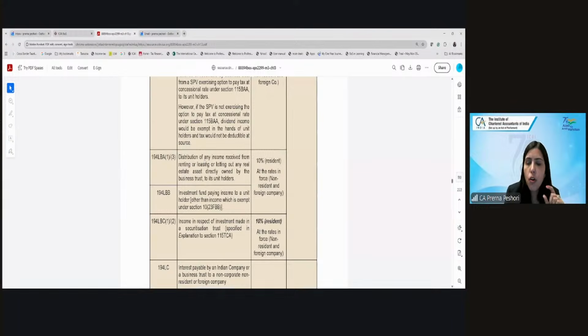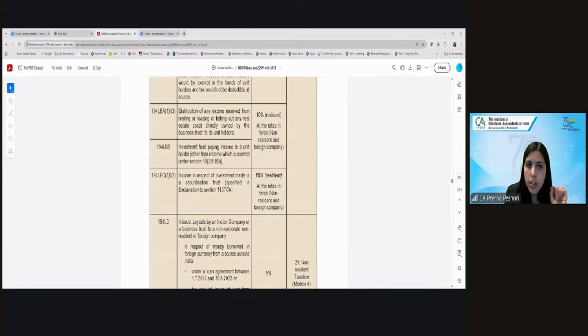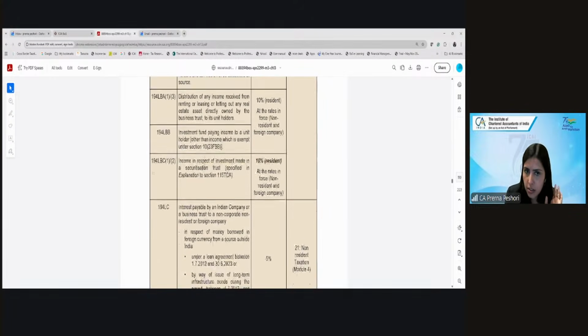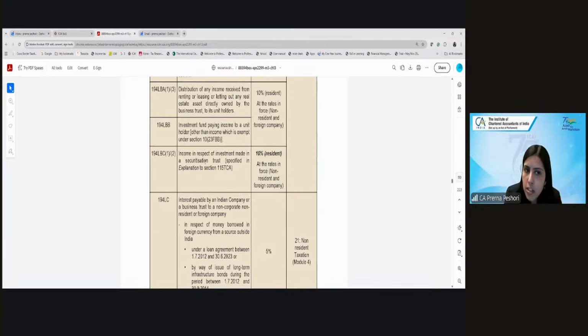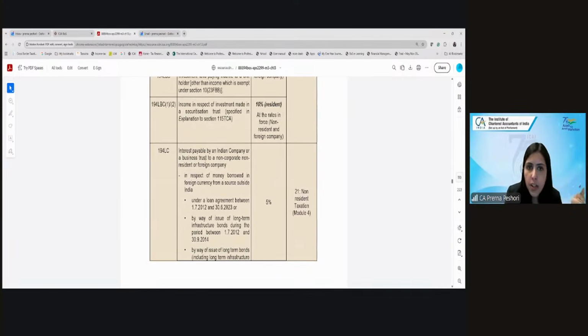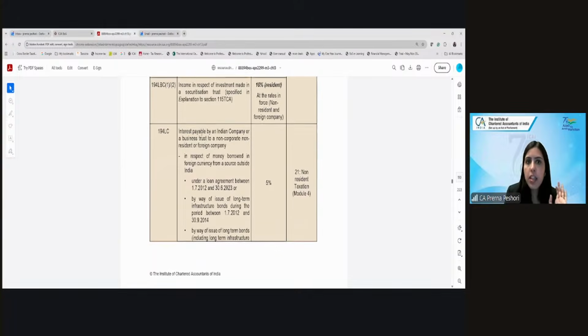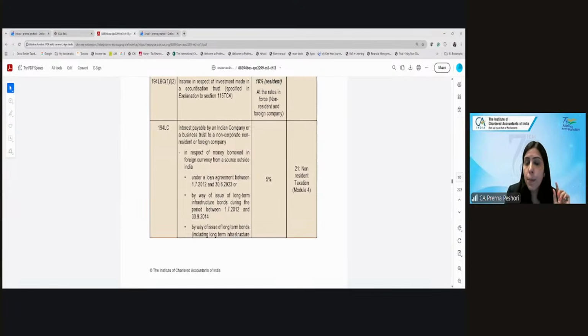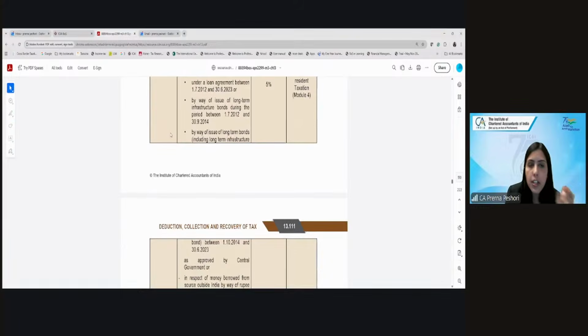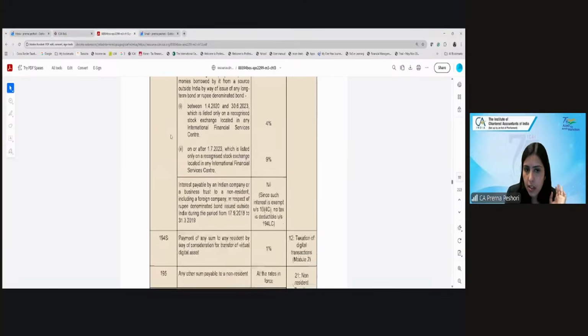Again, distribution of the rental income to a non-resident unit holder, also already done. Distribution by AIF to a non-resident unit holder, done. Distribution by a securitization trust to a non-resident unit holder, done. Then interest paid to a non-resident under 194LC, again we will deal with that in the NR tax class.